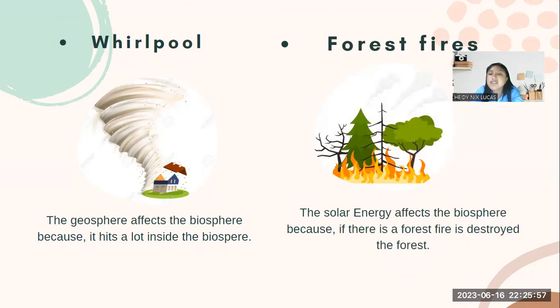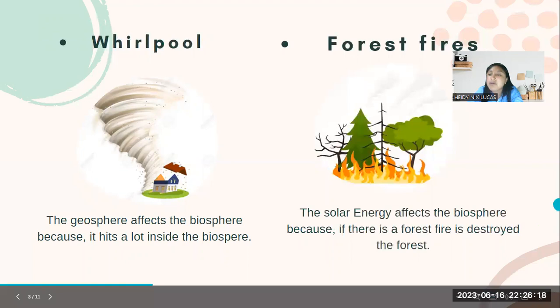Forest fires. The solar energy affects the biosphere because if there is a forest fire, the forest is destroyed. In this case, most of the trees are affected, and it's not good. And the solar energy is something that can affect the biosphere.